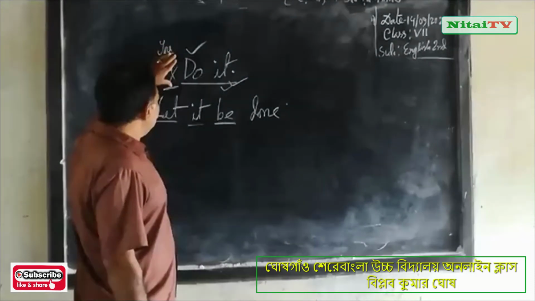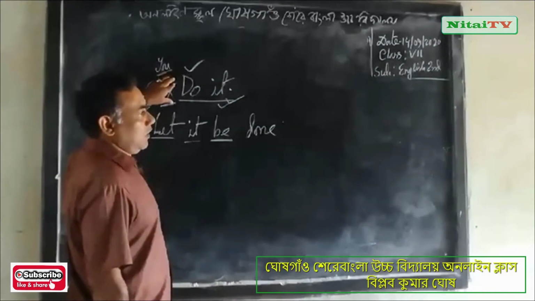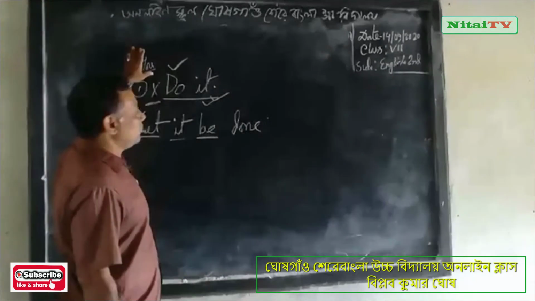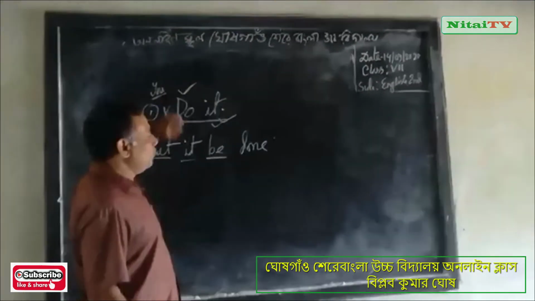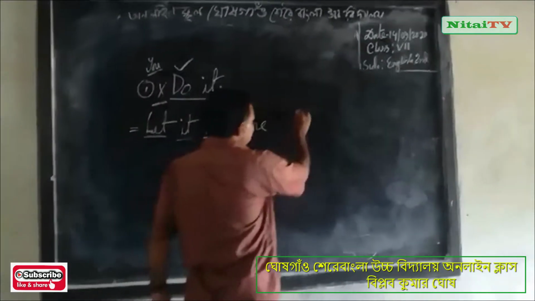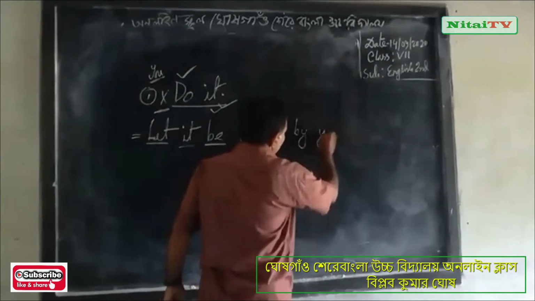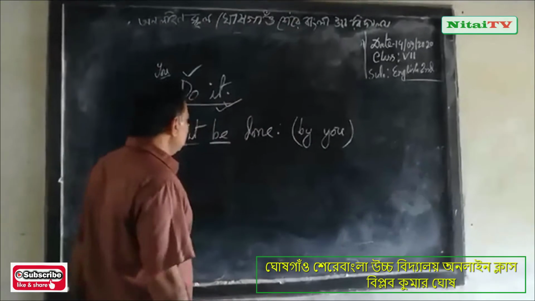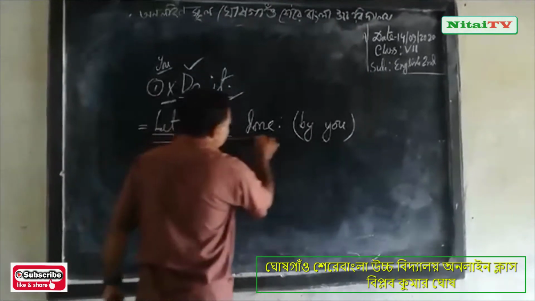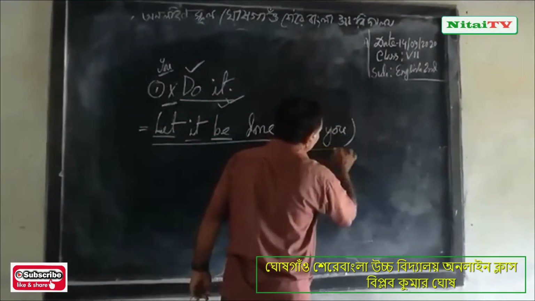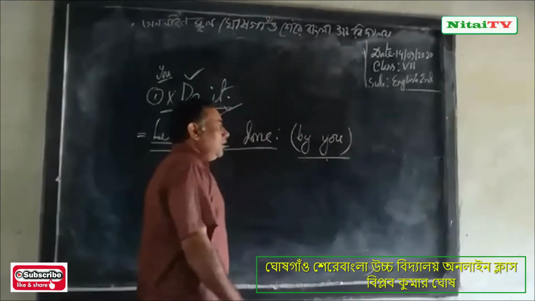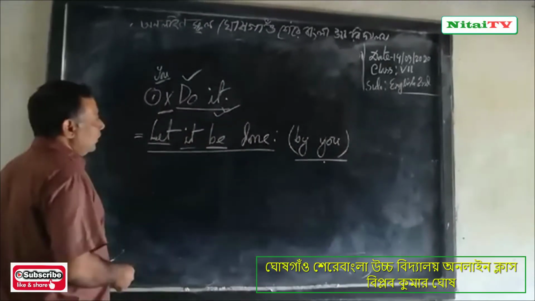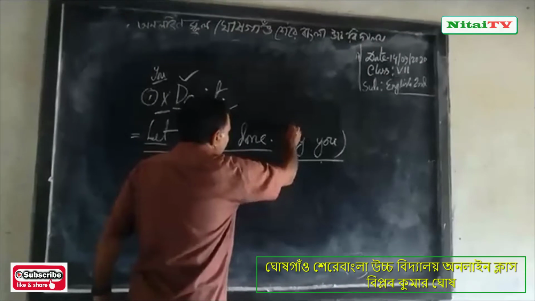Dear student, you follow. Then you do not write any subject. You remember there was a subject you. So you will write by you in brackets. There is no need, but you will write it only for understanding.